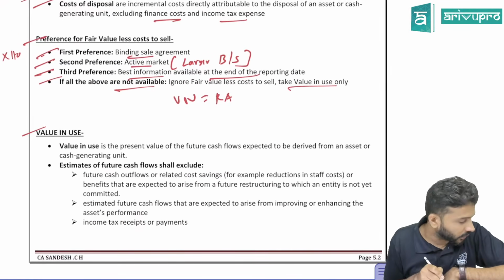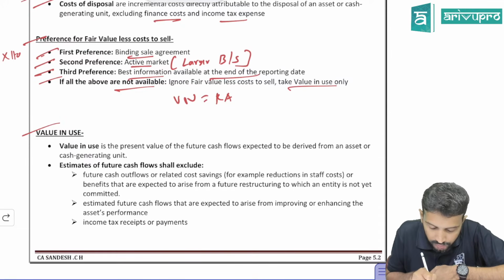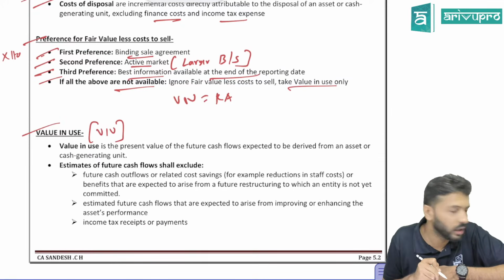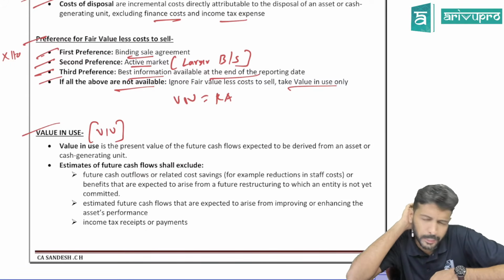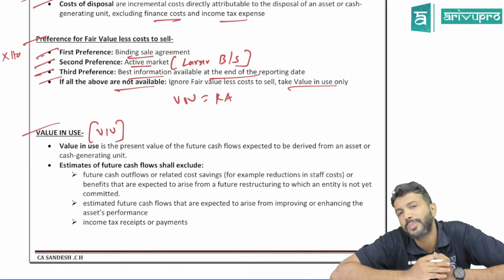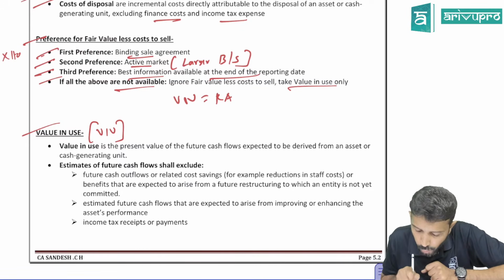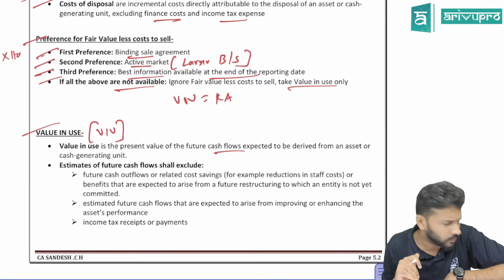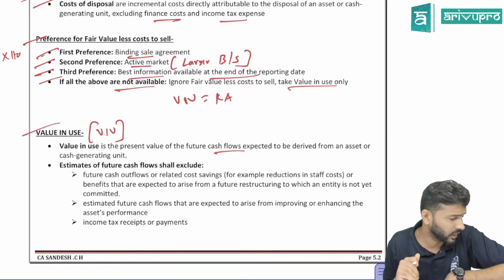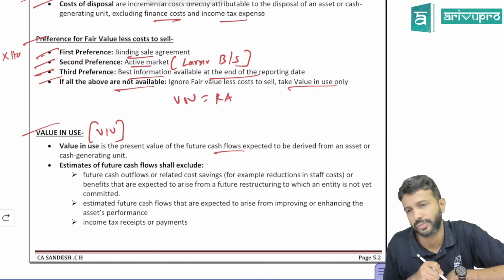Okay, so we have seen fair value. Next, we'll go for value in use. For our class purpose, we'll call it VIU, value in use. So what does value in use mean? In layman terms, value in use means by using the asset, how much cash flow are you able to generate? If you have, let's say, plant and machinery, obviously you will use it. By using it, you will get some cash flow. That becomes your value in use.